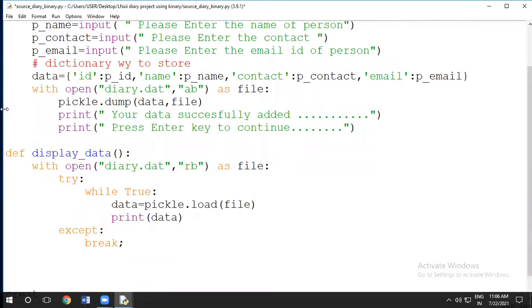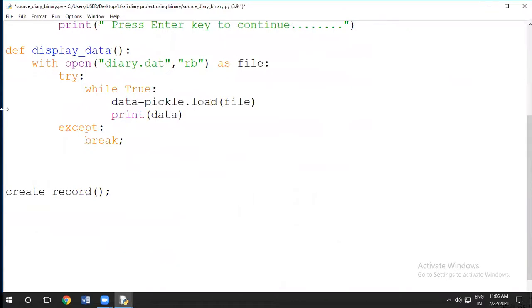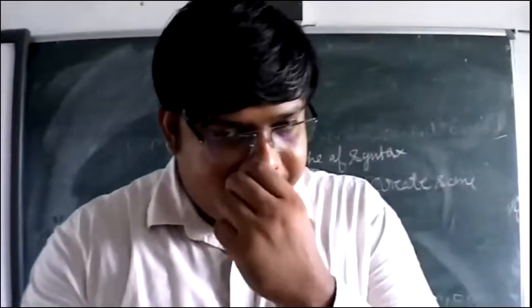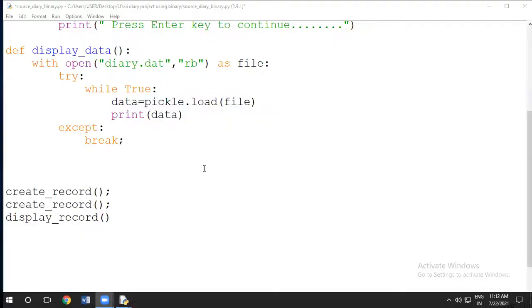Now this is the concept. So first I will create record one, and then I will create one more record, and then I will display the record, and then I will implement it into the file handling. So my dear students, we are going to see how the outputs will come. We will share the screen. Look here.